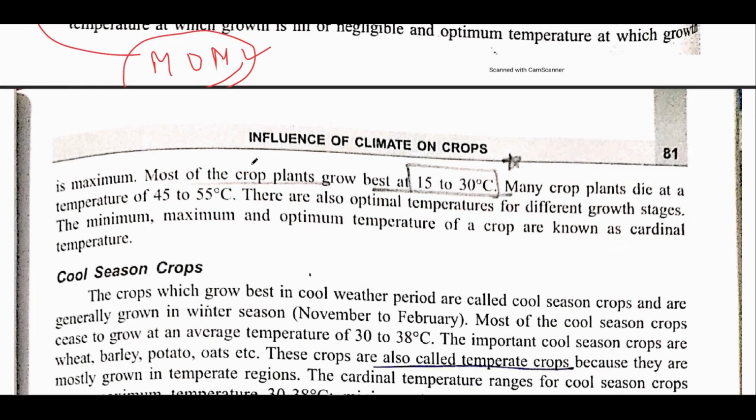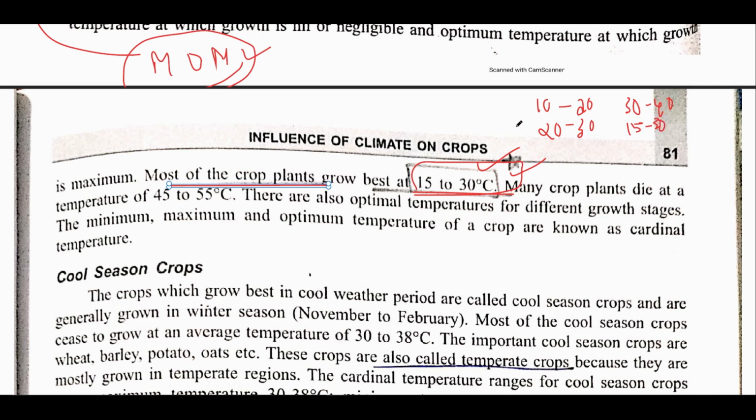Now, most crops grow best between 15 to 30 degrees Celsius. This range is very important, because most of the time it is confusing. If the question asks that most of the crops grow between, the options would be like 10 to 20, 20 to 30, or 30 to 40, and one of the options would be 15 to 30.